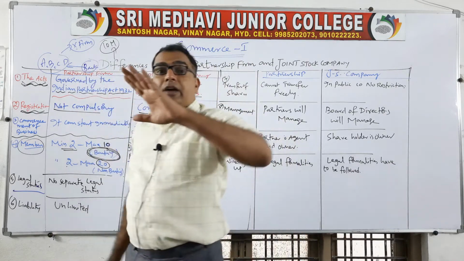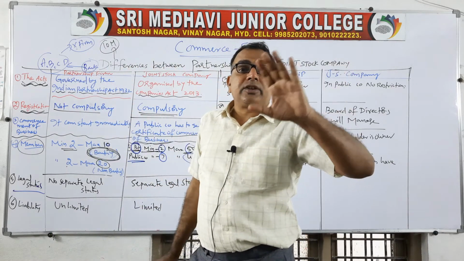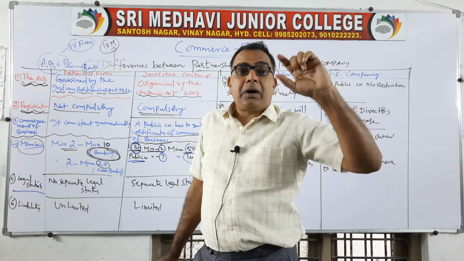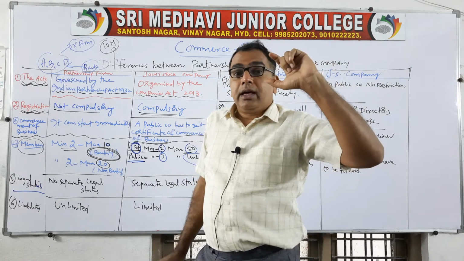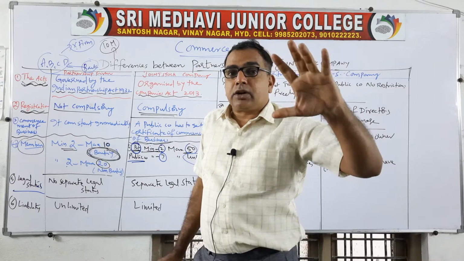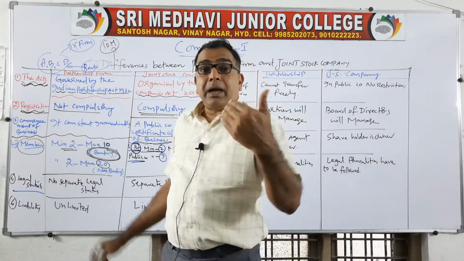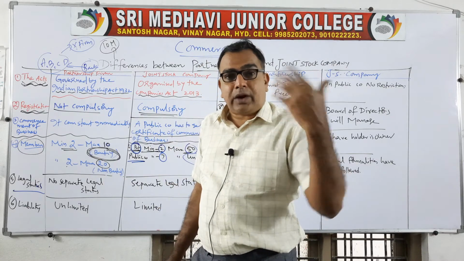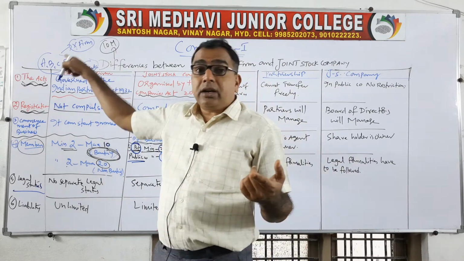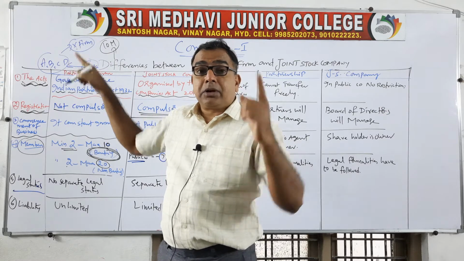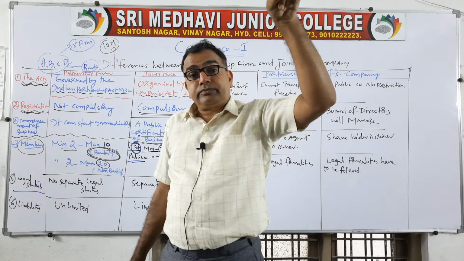This firm does not have any legal identity. It is not recognized by law. Partnership firms do not have identification in the eyes of law. Only partners have got the identity. So if any bank or any agency, any customer has to file a case, they have to file the case in the name of the partners, but not in the name of the firm.